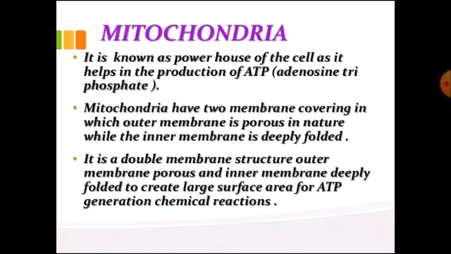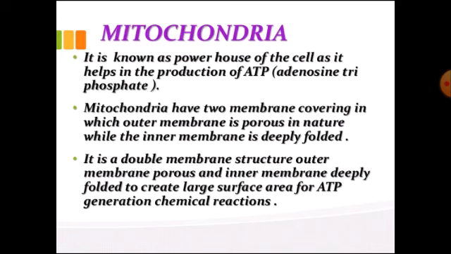Students, the next cell organelle, you all know, we call it the powerhouse of a cell, that is the mitochondria. Mitochondria are rod shaped or sausage shaped cell organelles of aerobic eukaryotes which take part in the phase of aerobic respiration called the Krebs cycle. Mammalian RBCs are devoid of them.